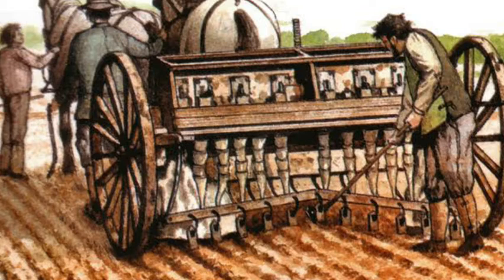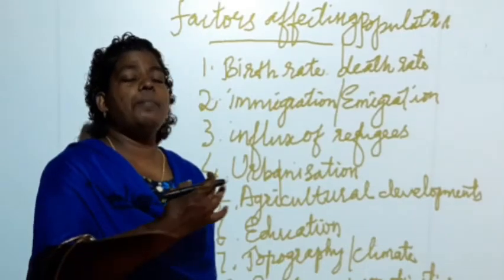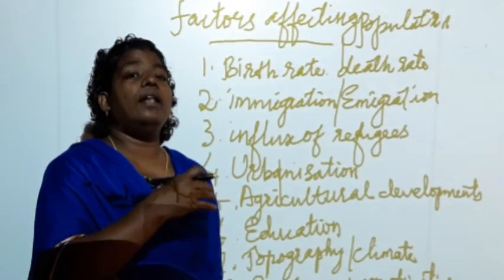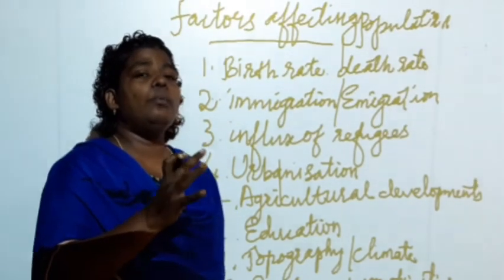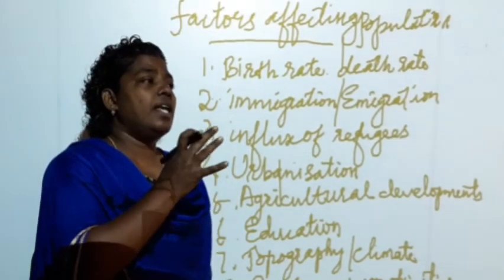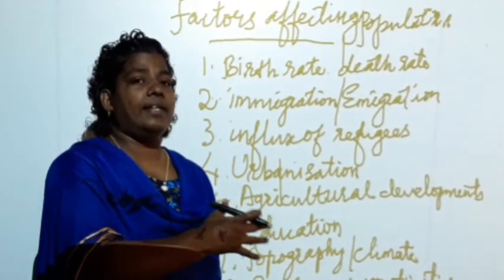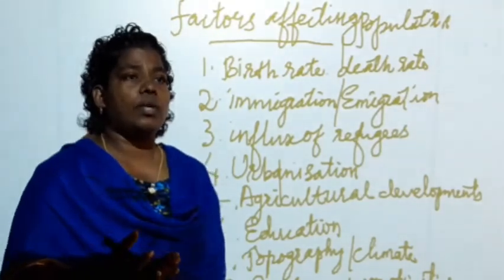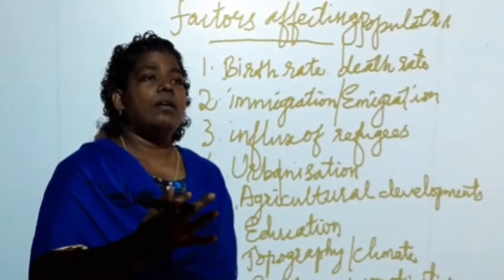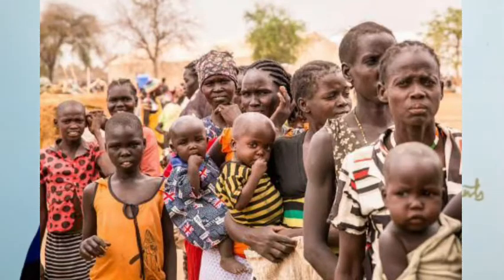The domestic system changed into the industrial system or factory system. So what happened? People who worked in the land lost their employment because of new machines invented and used in the land, and it produced a lot more products. The surplus product brought a decline in famine. There is no more famine because of the industrial revolution and the agricultural development during the 18th century.